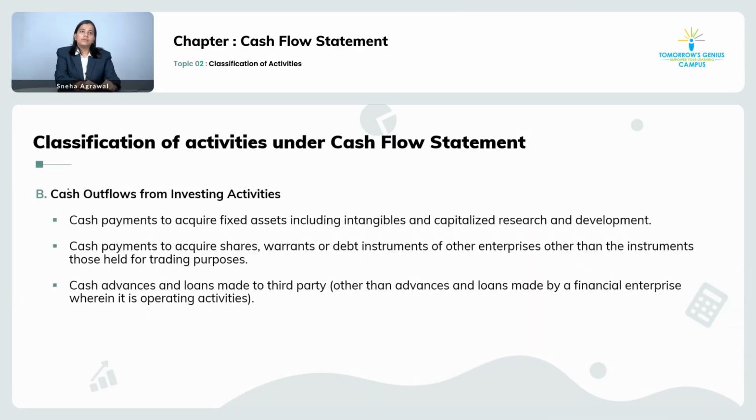Outflow from investing activity is nothing but your cash payments. There won't be just inflow from the investing activity, there will also be the cash payments, right? So what are the cash payments? This relates to your inflow only. If you purchase the fixed asset, you will definitely sell it also, right? So first you need to make the cash payment to acquire the asset.